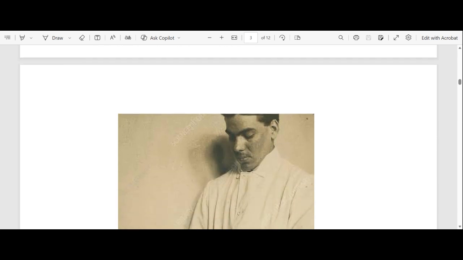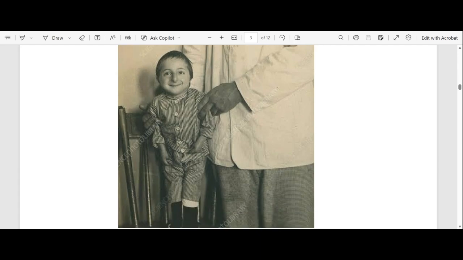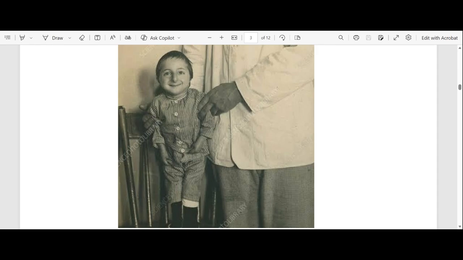Someone who's a dwarf is someone who does not grow, so they're short. Can you see the picture here? This person is not even a child. This is an old person, but because there was an undersecretion, or a hyposecretion, of the growth hormone during childhood, they were not able to grow. Remember, the growth hormone goes to your skeletal muscles so that it helps you to grow. But this person didn't grow because they did not have much growth hormone circulating in their body and going to their skeletal muscle. Okay.